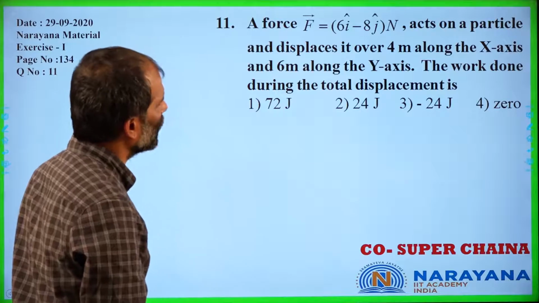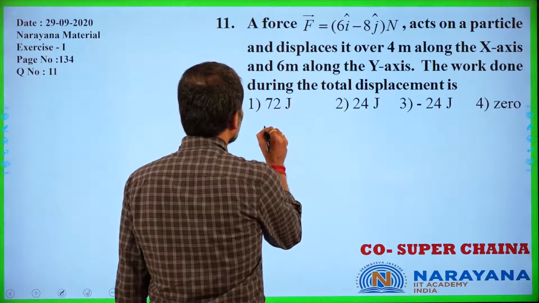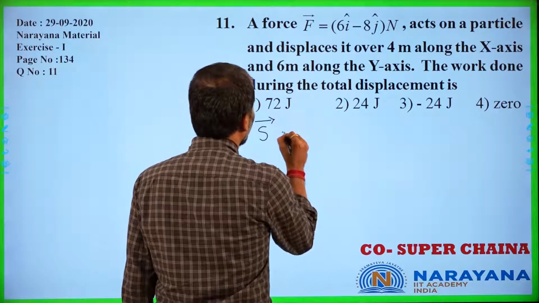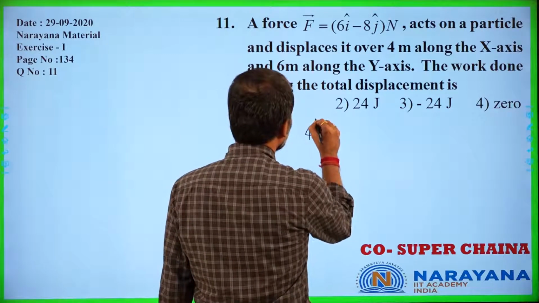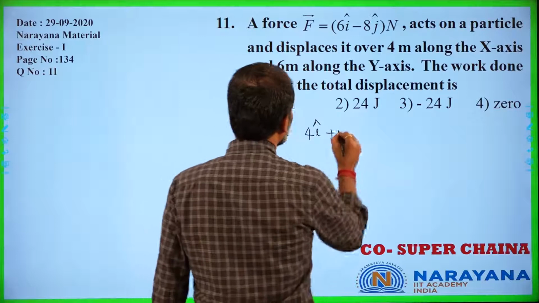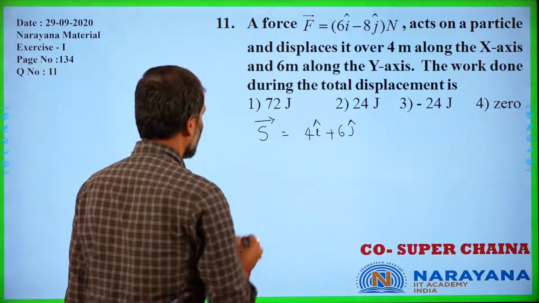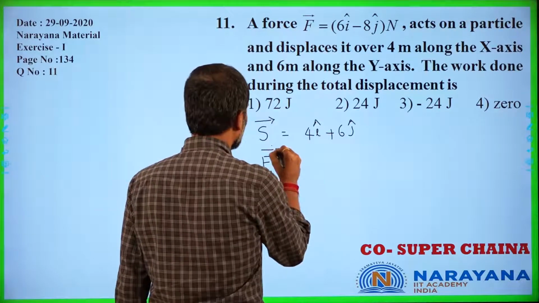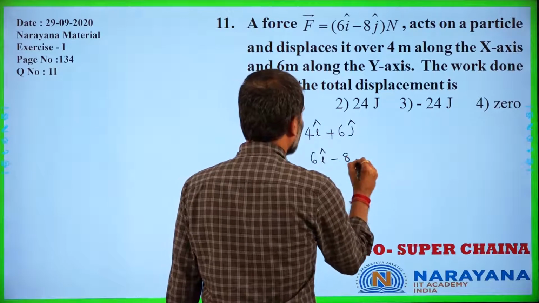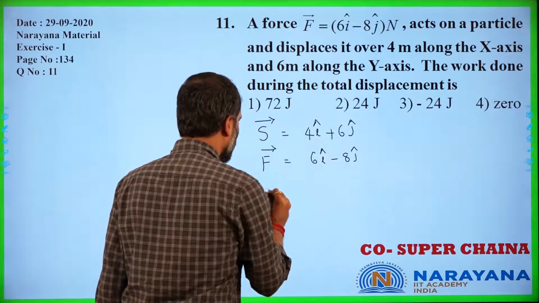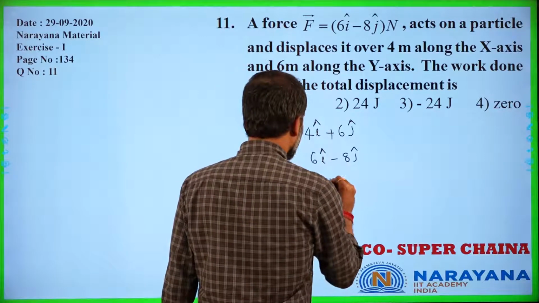The work done during the total displacement is... So, the displacement of the body, writing it in vector form, is 4 meters along the x direction, 4i cap, and 6 meters along the y direction, 6j cap. This is the displacement. And F bar is equal to 6i cap minus 8j cap. So we say that our work done is the dot product between force and displacement.